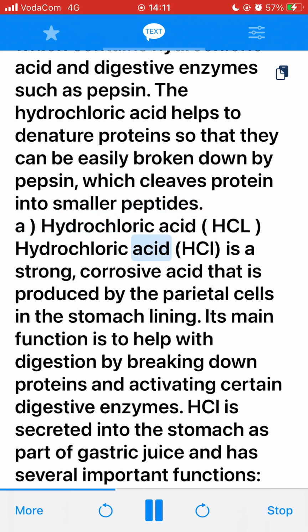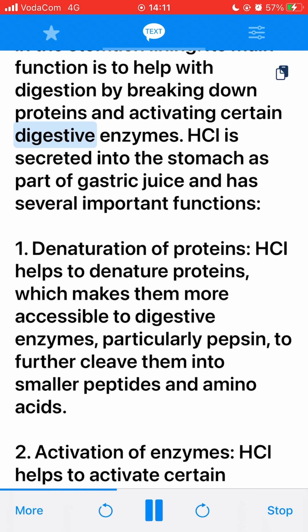Hydrochloric acid, HCl. Hydrochloric acid, HCl, is a strong, corrosive acid that is produced by the parietal cells in the stomach lining. Its main function is to help with digestion by breaking down proteins and activating certain digestive enzymes. HCl is secreted into the stomach as part of gastric juice and has several important functions. 1. Denaturation of proteins. HCl helps to denature proteins, which makes them more accessible to digestive enzymes, particularly pepsin, to further cleave them into smaller peptides and amino acids.